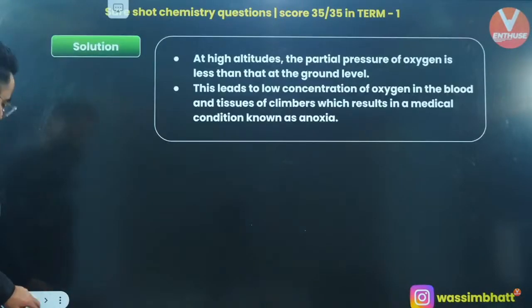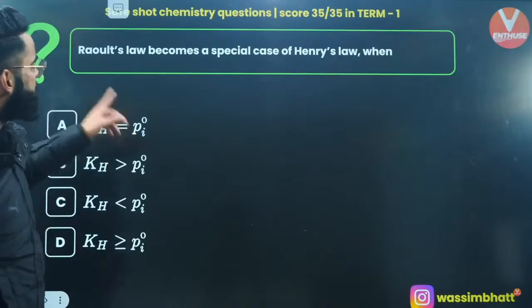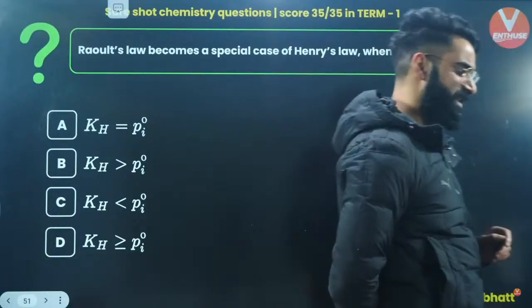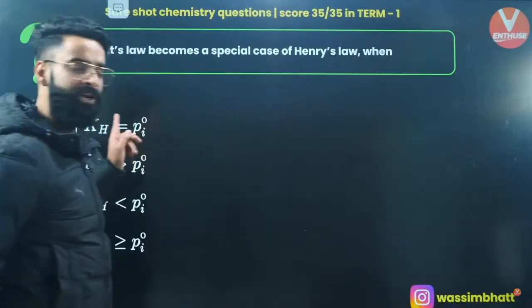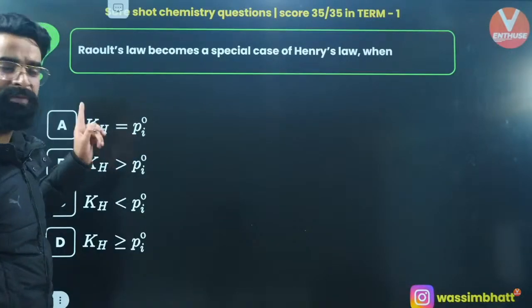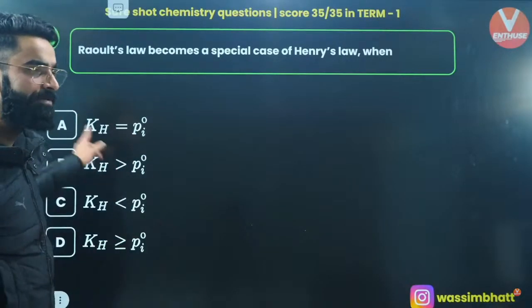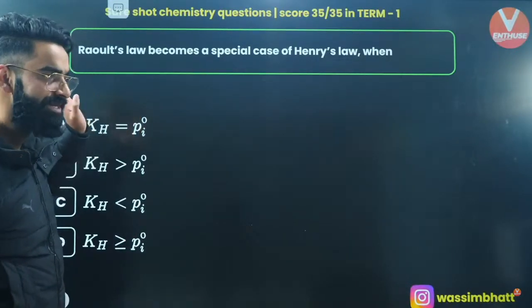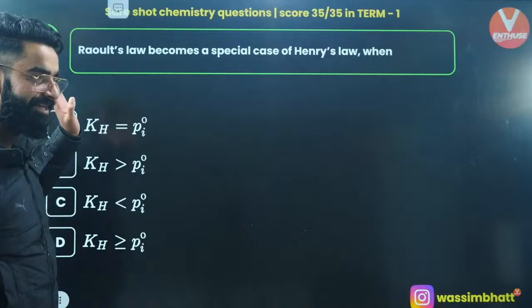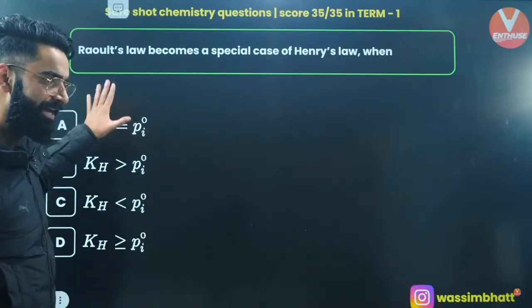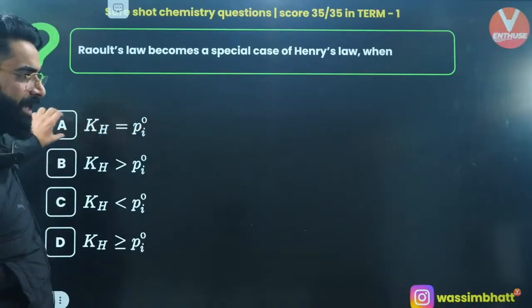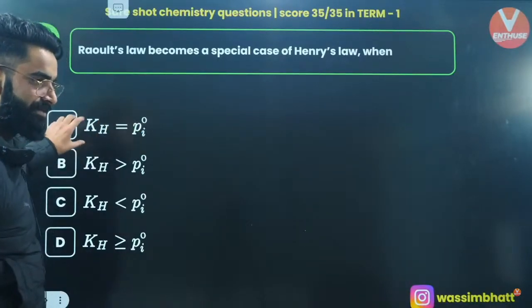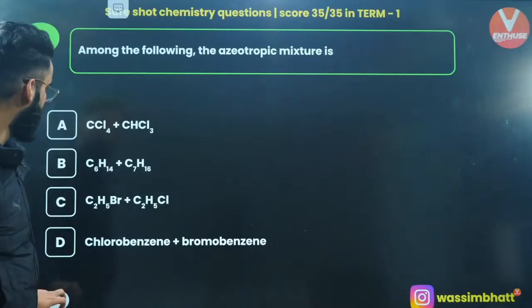Moving on to one more question on the screen. Raoult's law becomes a special case of Henry's law when? This is again given in your NCERT as well. Raoult's law becomes a special case of Henry's law when Henry's constant is equal to P naught, right? Yes, absolutely, all of you are perfectly correct. This question is directly in your NCERT, given in the form of a statement. So it's absolutely going to be option A. Moving on directly to one more.